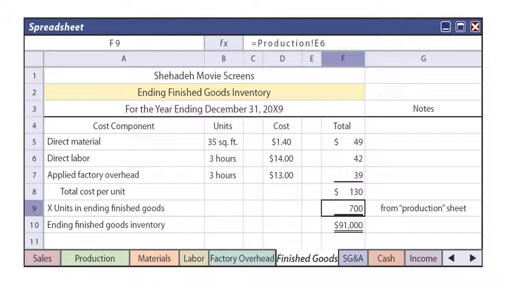And so we've got total cost of $130 per unit times our 700 units that our inventory needs showed we need for an ending inventory from the production sheet, and we come up with our ending finished goods inventory for the balance sheet and income statement calculations of $91,000.